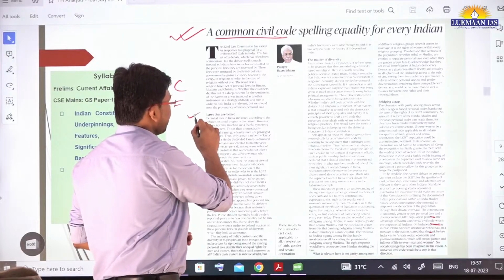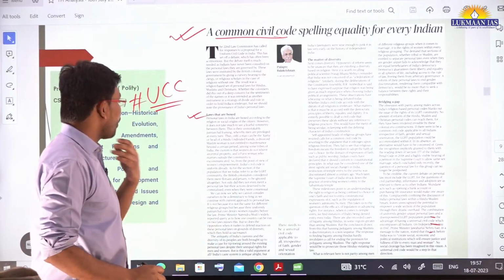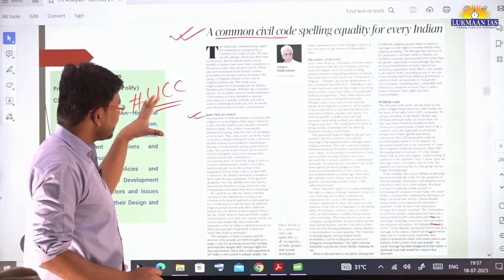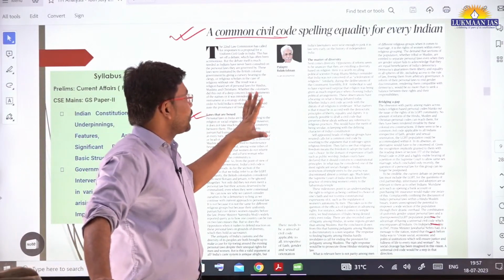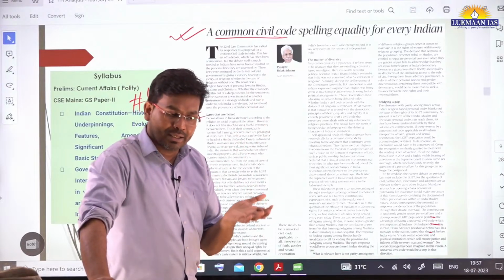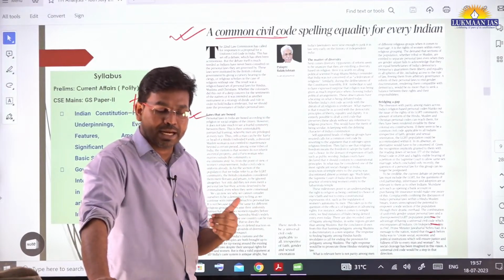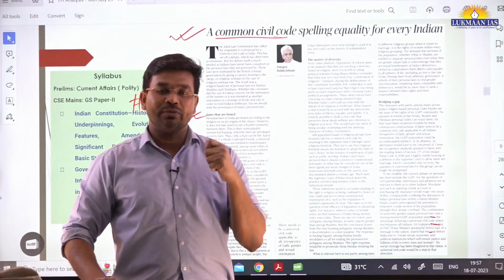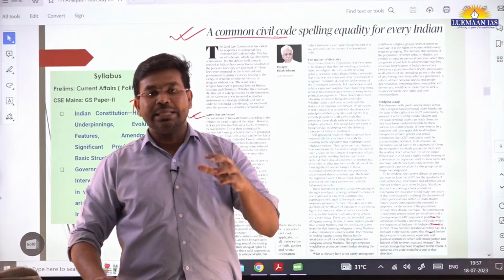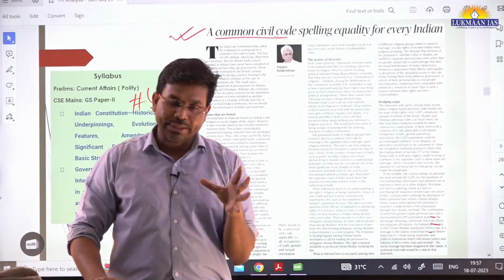And so the author says that laws that are boxed, okay. Here the author has given multiple issues that many sections of society have raised, saying it is a fundamental right for every citizen to practice and profess their own religion.